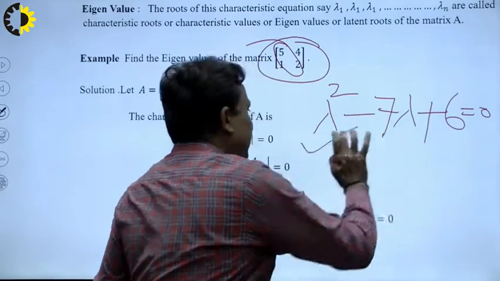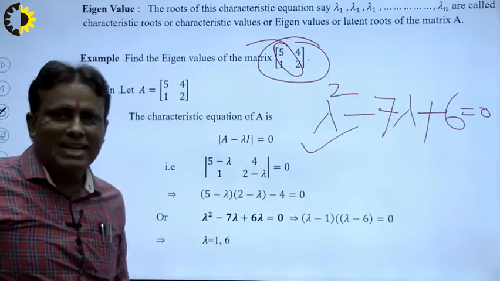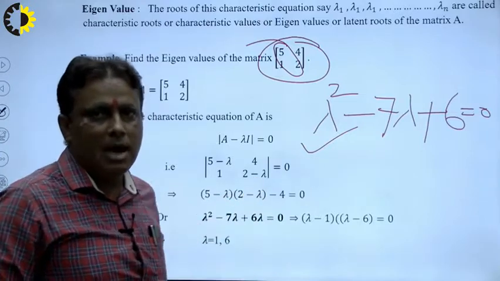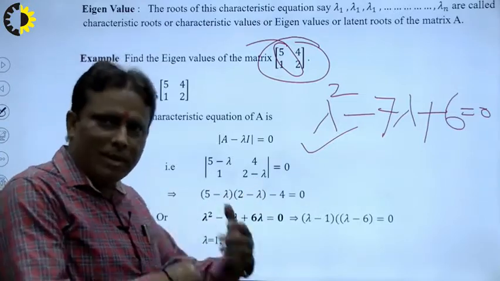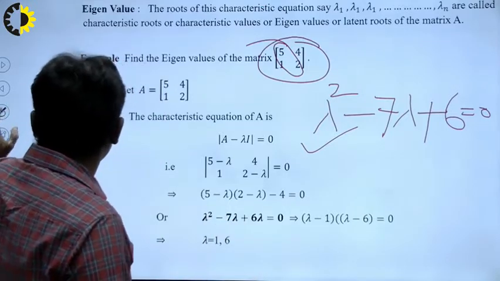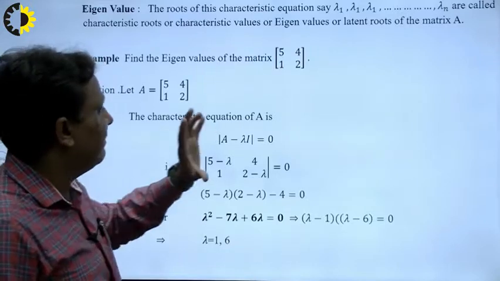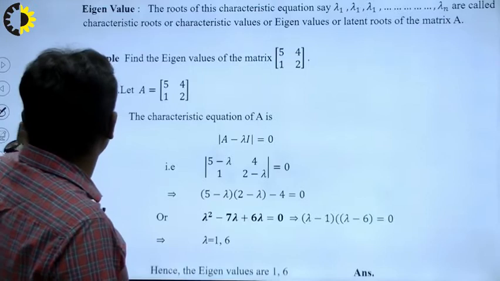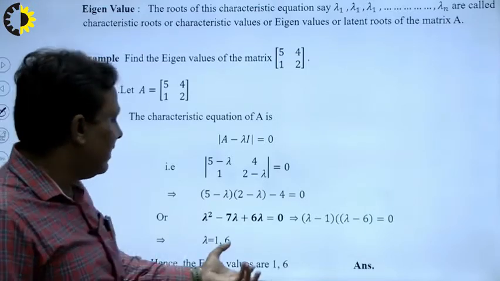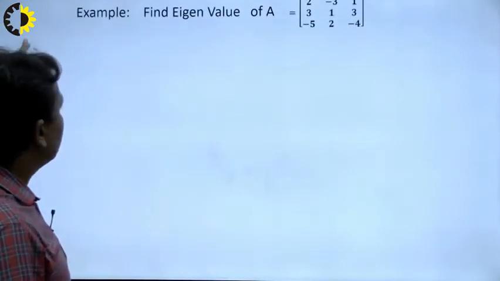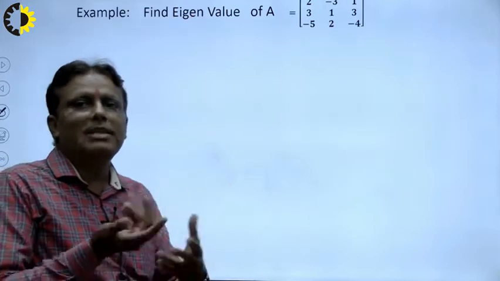So this is the characteristic equation without any calculation. We can solve, and this method can be applied to 3 by 3, 4 by 4 and 5 by 5. In the same way we can find the characteristic roots and verify whether they are right or wrong. So another problem: suppose the eigenvalues are 1 and 6 here. The question is how to calculate the eigenvalues of a 3 by 3?